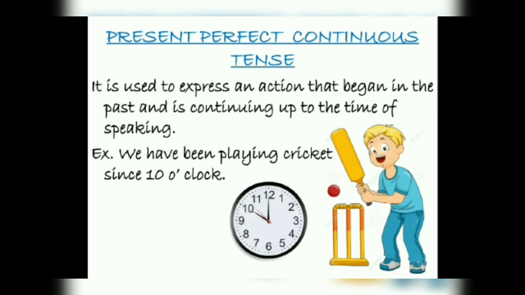Now comes present perfect continuous tense. One thing keeps getting added, right? Now continuous, again, continuous means the ing form. This came to your mind as soon as you heard the word continuous, that we have to use the ing form. Perfect means has and have. But where do we have to use these sentences? It is used to express an action that begins in the past and is continuing up to the time of speaking.